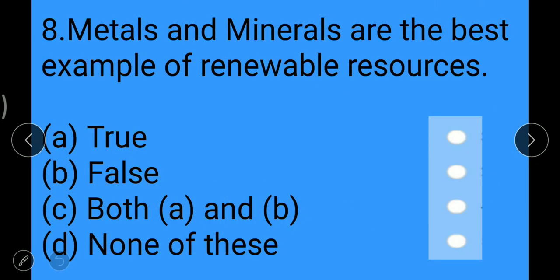Now next question: metals and minerals are the best example of renewable resources. Option A true, option B false, option C both A and B, option D none of these. Metals and minerals are the best example of non-renewable resources, not renewable resources. So this statement is false, and the right answer is option B false. You have to tap the button in front of option B false.